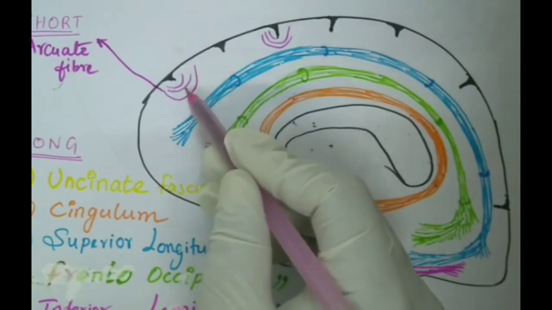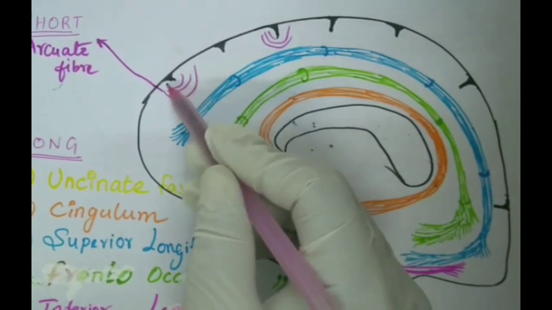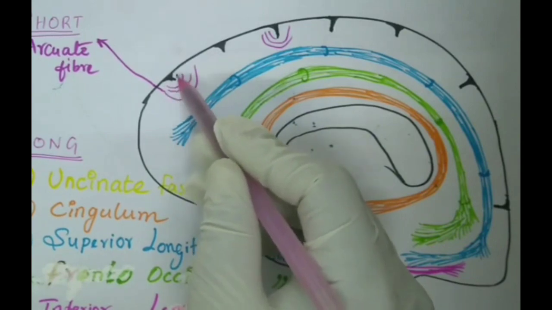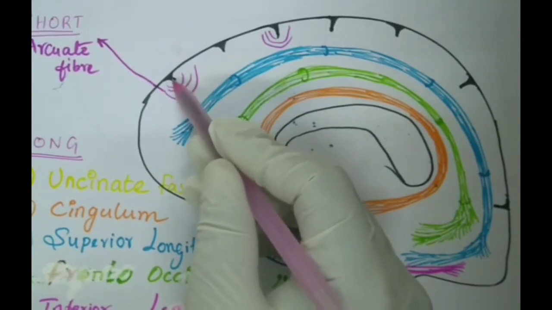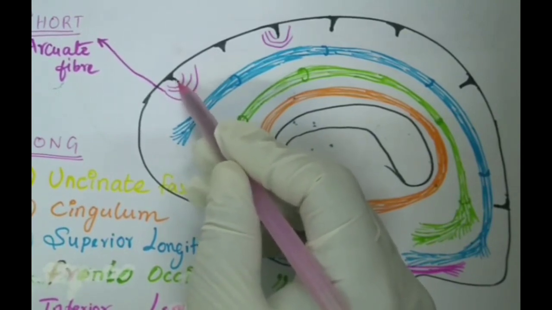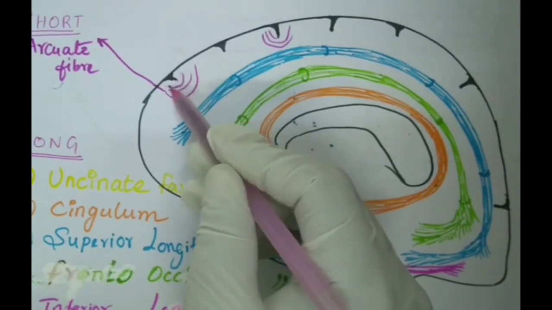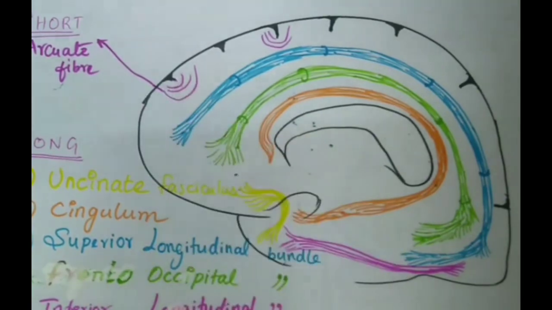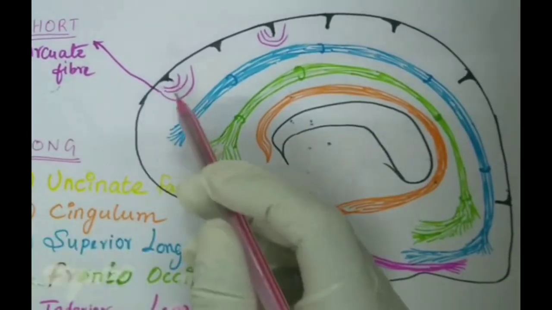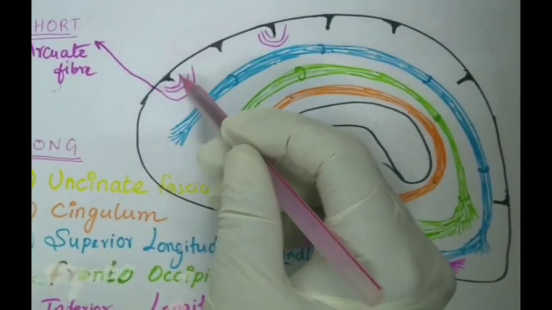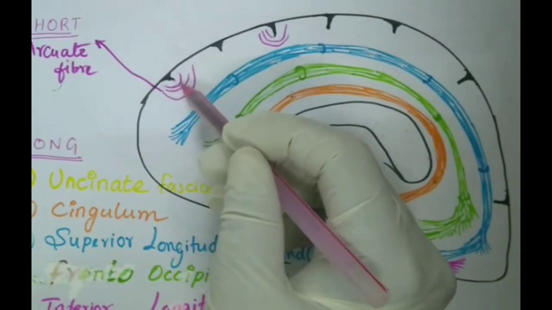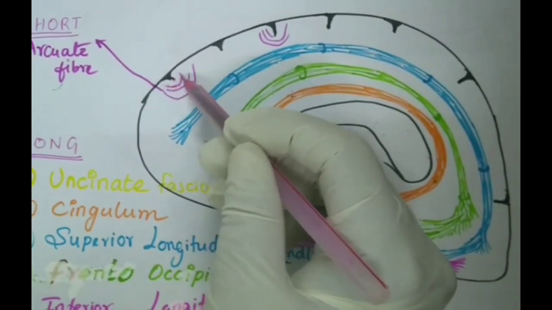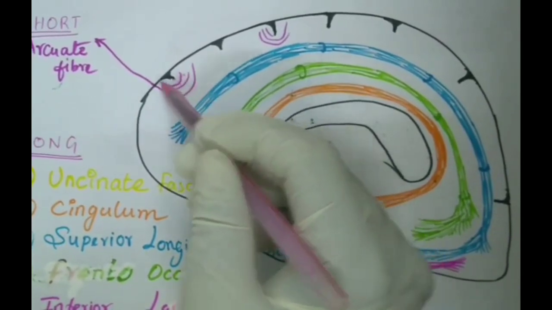Coming to the short association fibers, we have fibers called arcuate fibers, which connect from one gyrus to the other gyrus through the sulci. So that is the sulcus, and this is it. It is connecting one gyrus to the other gyrus. These are called the short association fibers. They are present all over the cerebral cortex, connecting the gray matter of one gyrus to the other.